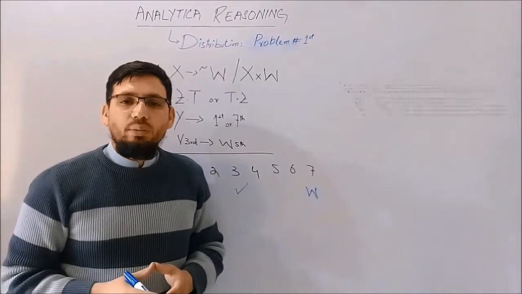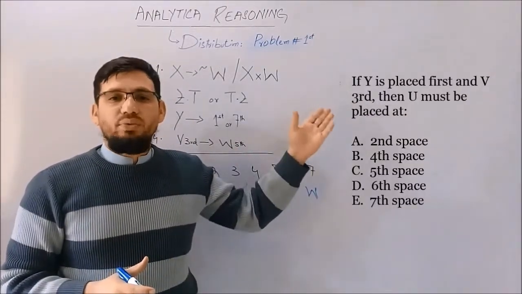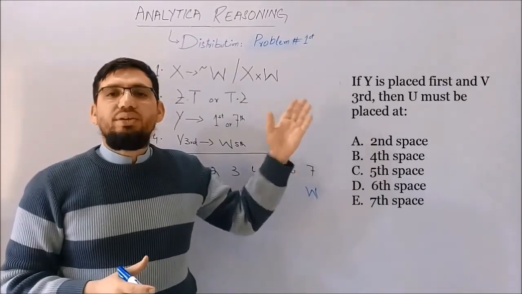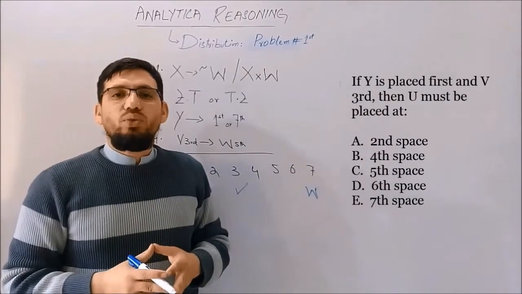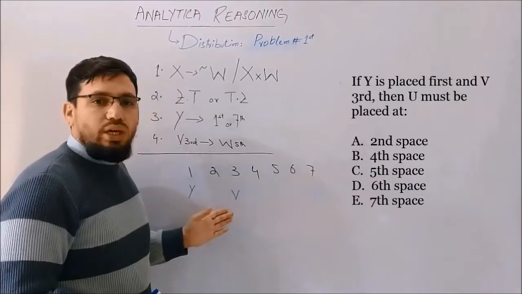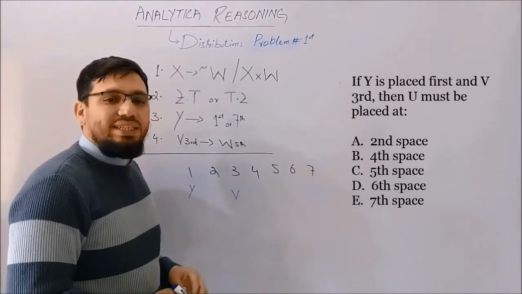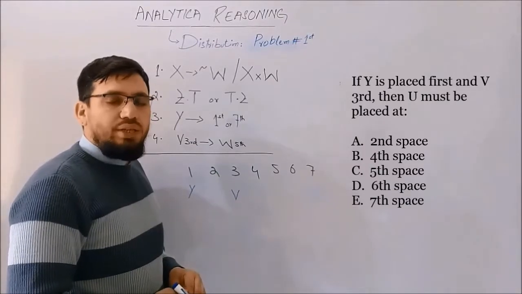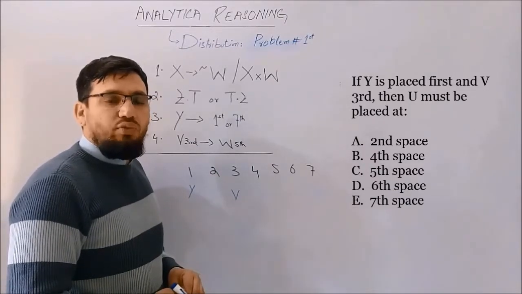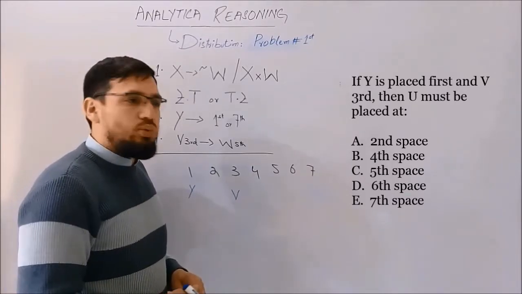The last question about this order we have is: if Y is placed first and V third, then U must appear on which place? Let's find out the position of U. Here I just wrote down the position of Y and V. And you can see clearly in restriction number 4 that if V appears on third position, then W must be on fifth position.